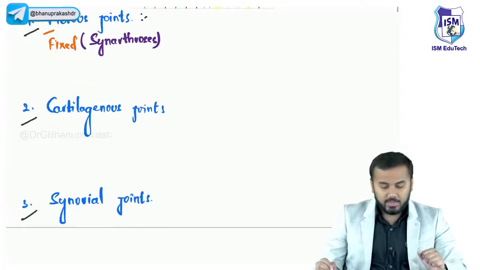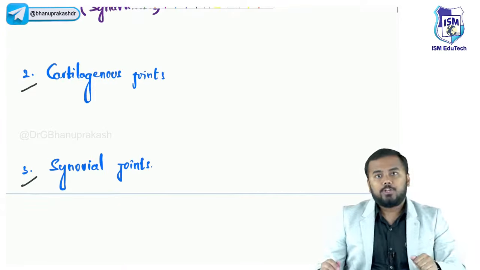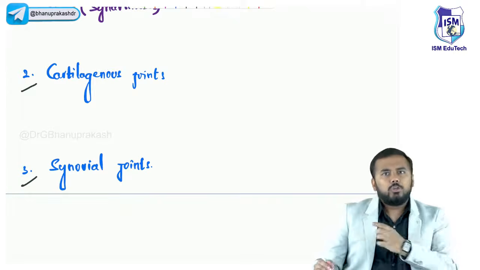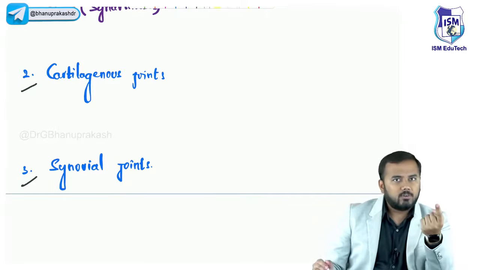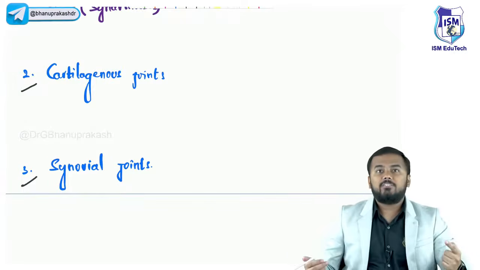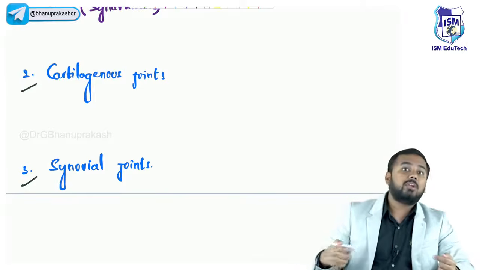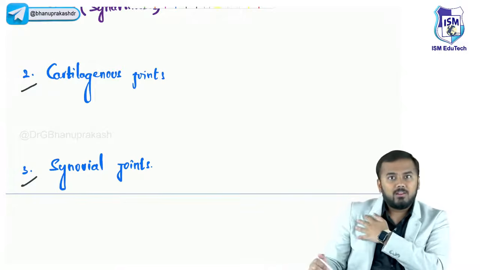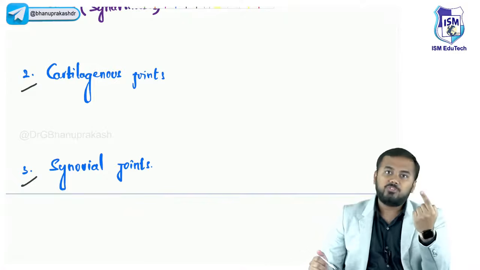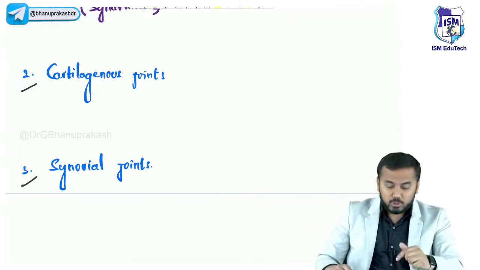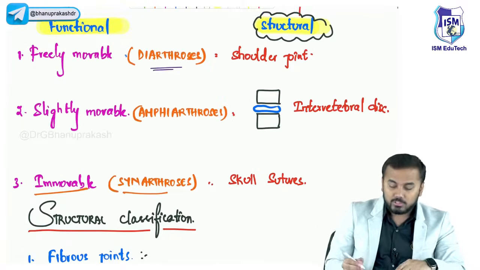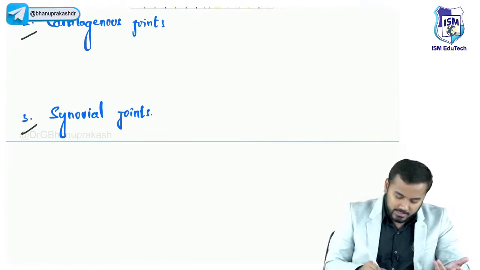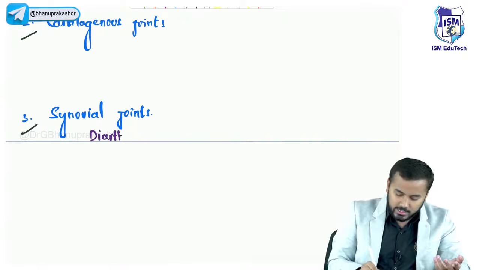In the same way, coming to synovial joints. Synovial joints means which have got a synovial cavity. Don't you think the ball and socket joint, the shoulder joint, has a synovial cavity? Don't you think the hip joint has a synovial cavity? Don't you think the knee joint has a synovial cavity? So shoulder joint is freely movable, hip joint is freely movable, knee joint is freely movable. So freely movable joints are called diarthrosis. So in that context, can I call synovial joints diarthrosis? Yes, synovial joints are also called diarthrosis.